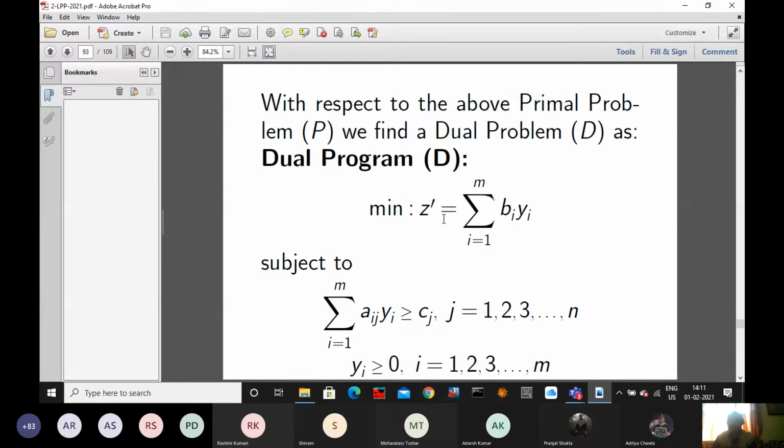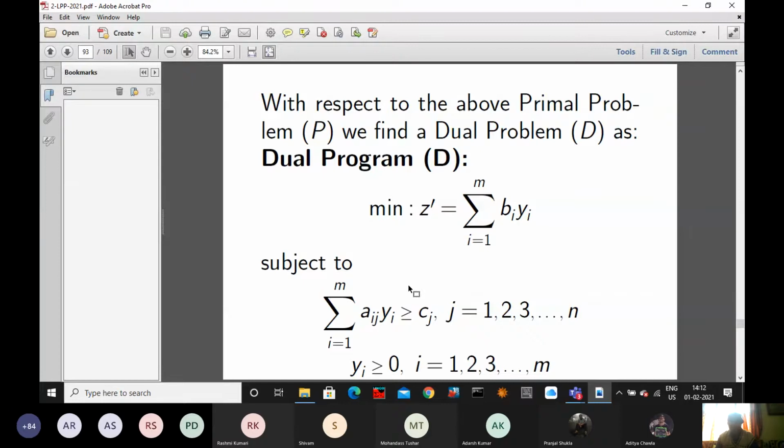Minimization of z dash, where the variables are y1, y2 up to ym, m in number. There was n and here it is m. And the number of constraints is n. Earlier they were less than or equal type; here they are greater than or equal type. Now you know this is a minimization type problem with greater than or equal constraints. We must introduce artificial variables to solve it, and we use the big M method or the two-phase simplex method.